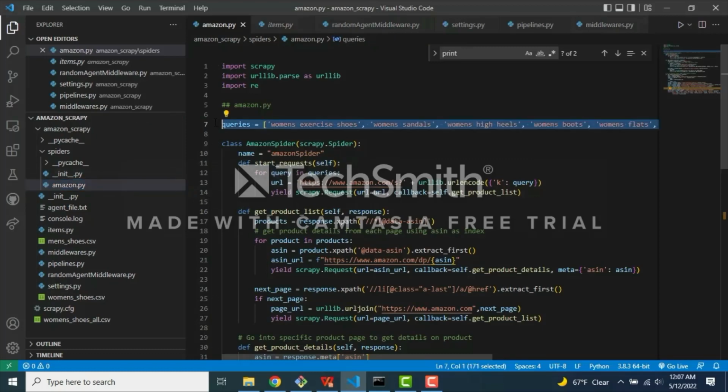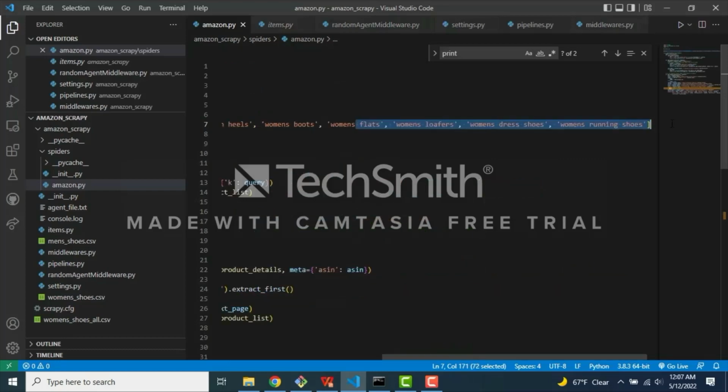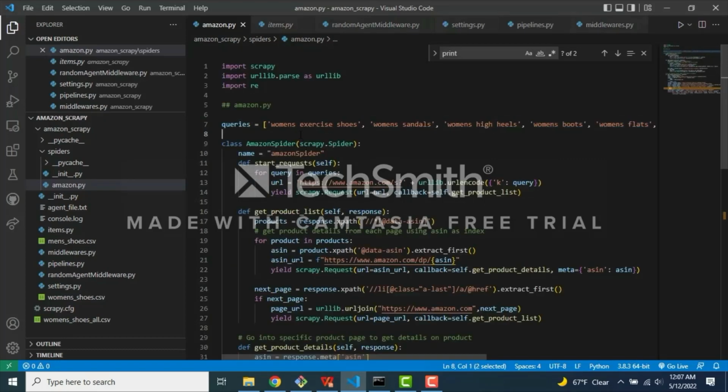There are specific queries that I would do here. So I'm going to be searching in Amazon for women's exercise shoes, women's sandals, women's high heels, women's boots, flats, a couple of different things. To make things a little bit easier, I'm just going to reduce the query to a single one, just for demonstration purposes. I imported a couple libraries like urllib and re. These should already be part of Python. The name of the spider is Amazon Spider, and then I'm going to be doing a start request function. This is where we begin.